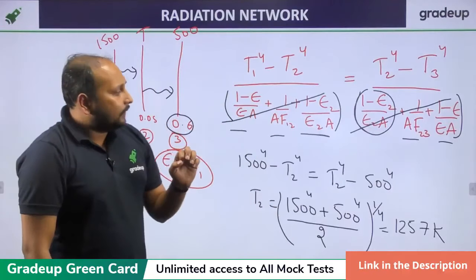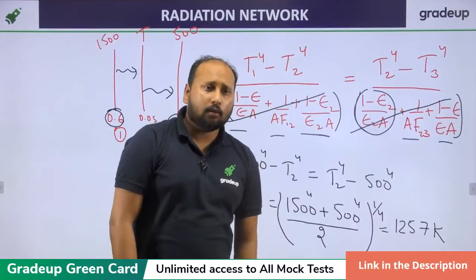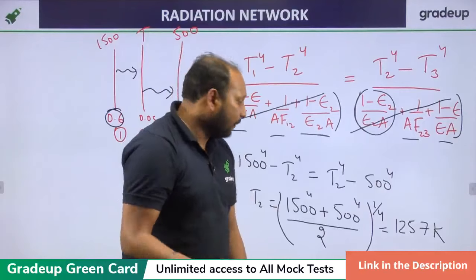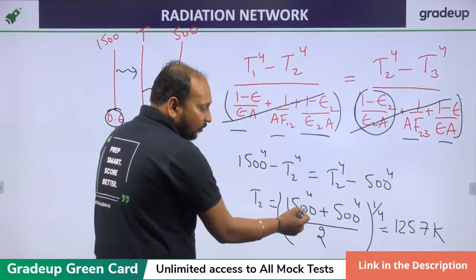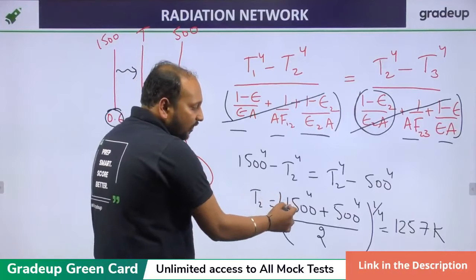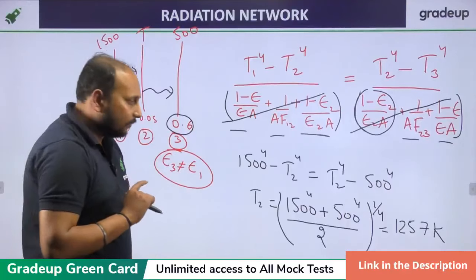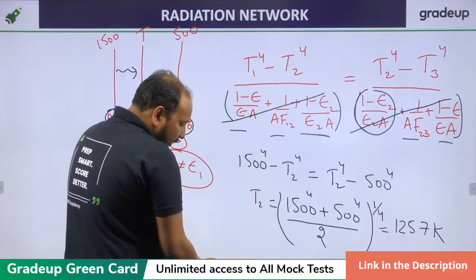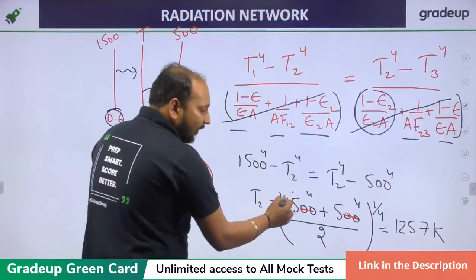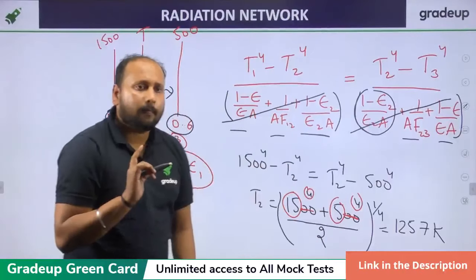Without calci, we can say we have to round off the figures. Okay, Mohammed. If you are not using calci, then you have to use approximation. You can round off, like you can take the zeros outside. Clear? You can take the zeros outside, leaving only 15 power 4 and 5 power 4, which is easy to calculate. If you're not having calci, you can remove these zeros and take them as common. So we're left with only 15 power 4 and 5 power 4, which is easy for calculation.